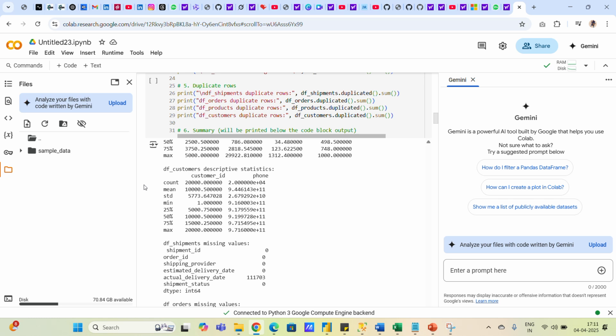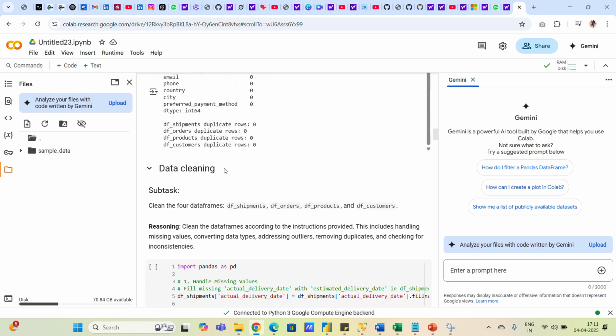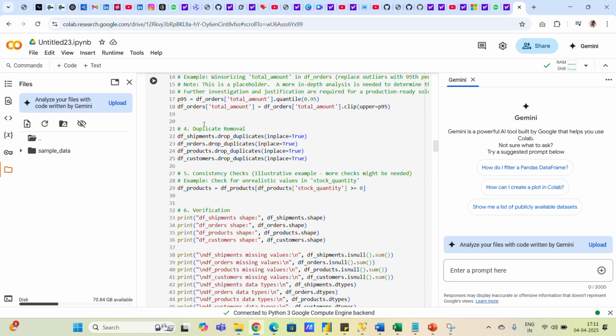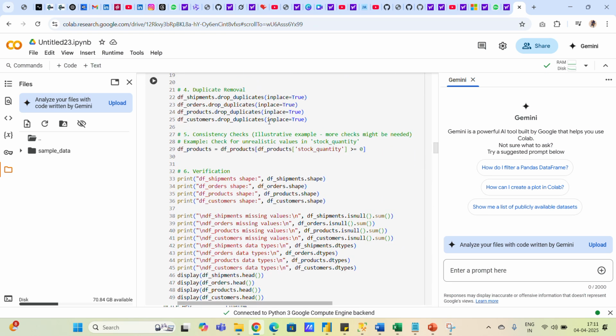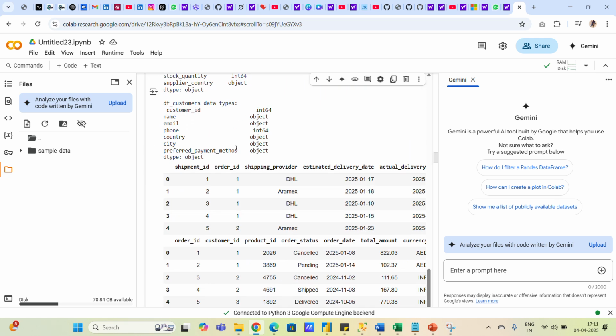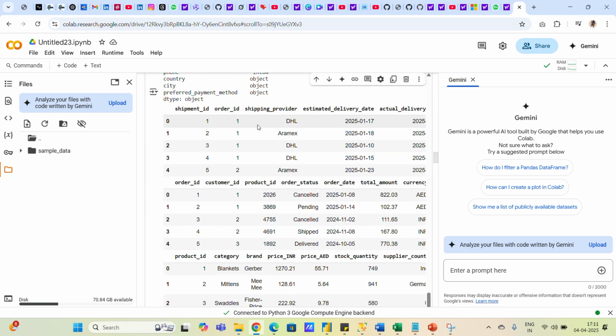Pandas is much easier compared to SQL, because in SQL we need the required logic. In pandas we have so many tools to help, right? We have standard deviation, data cleaning, we can remove duplicates, we have inplace equal to true, right? Once this series is complete, I will show you how we can do it with the help of Gemini.